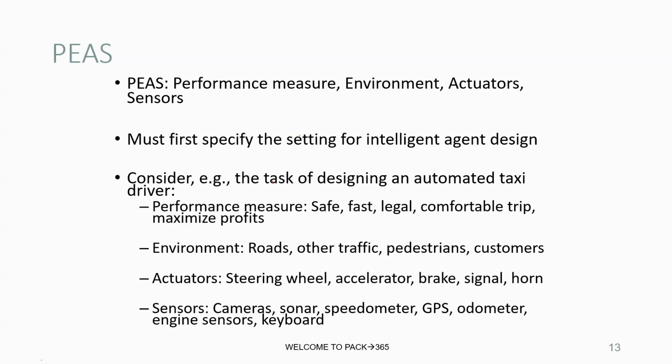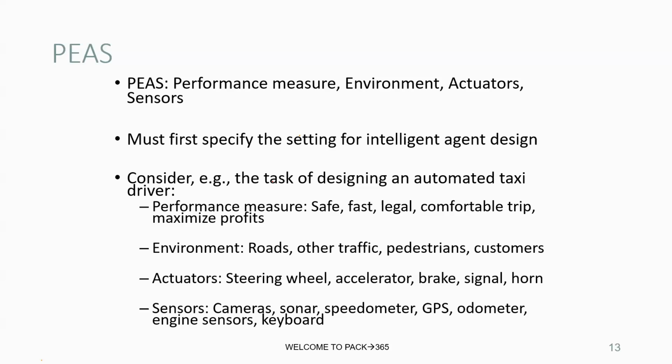Environment, E. This is the world in which the agent operates. It includes everything the agent can sense and act upon. For a self-driving taxi: roads and highways, other vehicles like cars, trucks, buses, motorcycles, traffic signals and traffic signs, road markings, construction zones, and weather conditions like rain, snow, or sunny, buildings and construction areas, and customer requests.